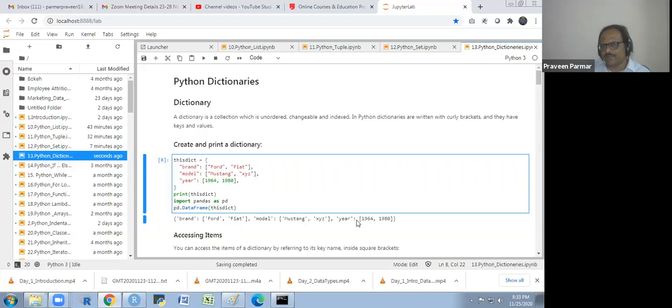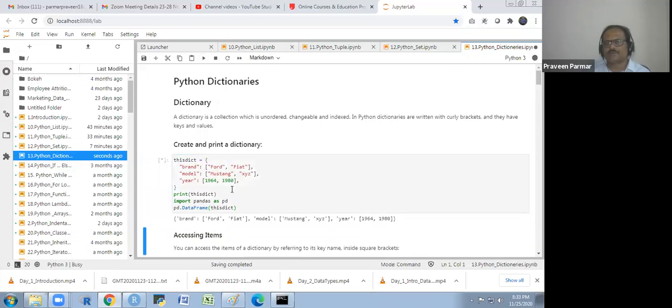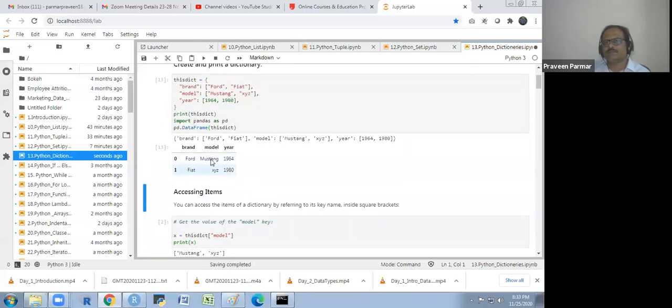So you are getting the dictionary in this way, but when I convert this into a data frame, it will look like this. I will just show you. It is still running. You see, getting this? This one.